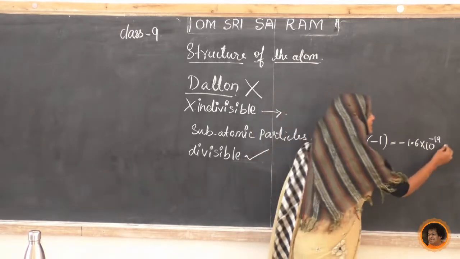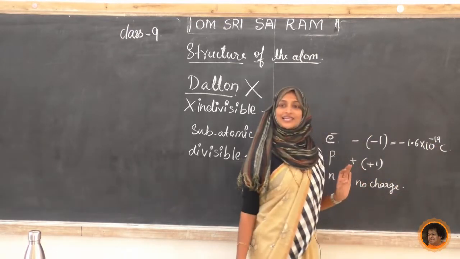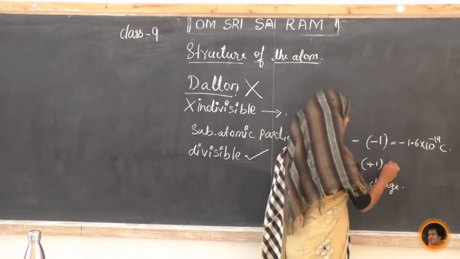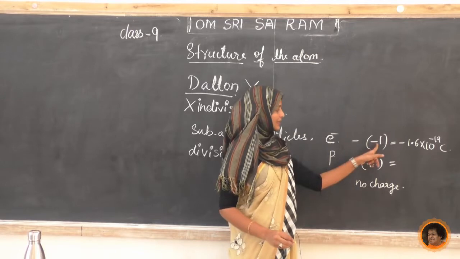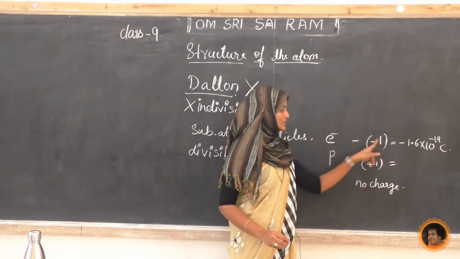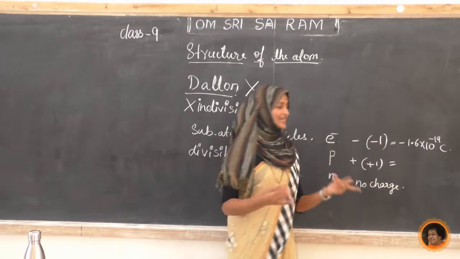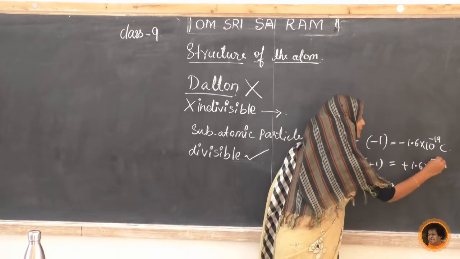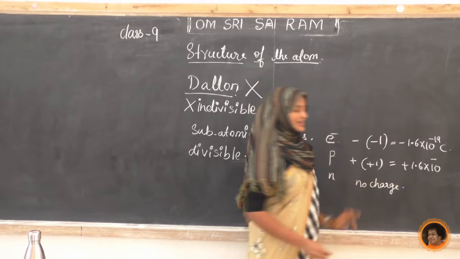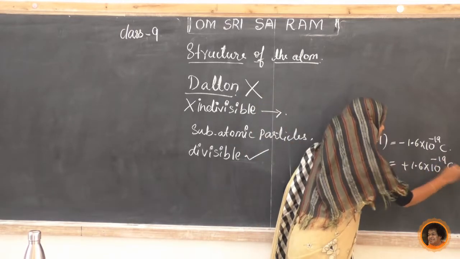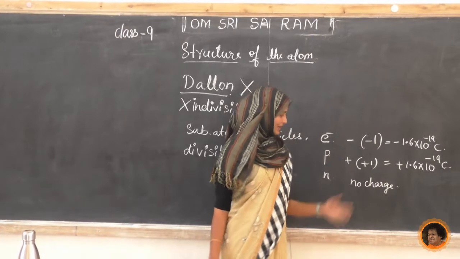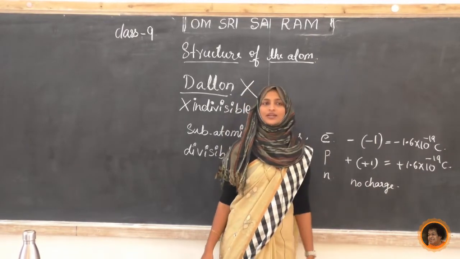Yes, that is C. Find out what C means. Next, what about the proton? It is plus 1.6 into 10 to the power minus 19. The charge is of opposite sign here. There is no charge for the neutron.